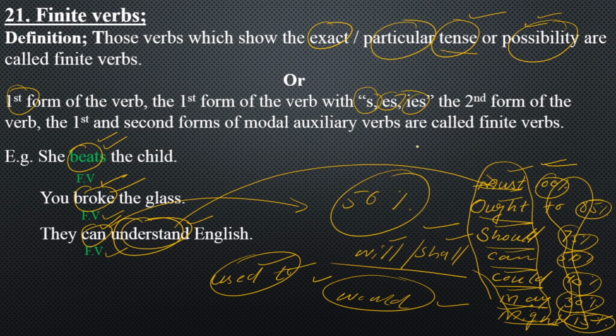So finite verbs tell us the particular tense or possibility. And further examples will be learned about infinite or non-finite in the next lecture.